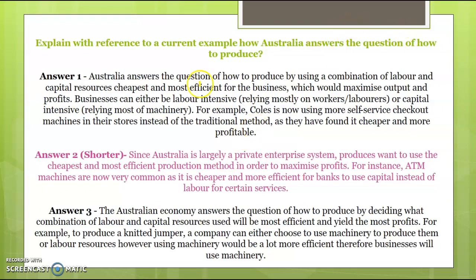How do we answer the question of how to produce? Australia answers the question of how to produce by using a combination of labour and capital that is cheapest and most cost efficient, which would maximise profits. They can either be labour intensive, relying mainly on workers, or capital intensive, relying mainly on machinery. And then you can provide an example. So Coles is now using more self-service checkouts because it's cheaper than the traditional method of having checkout people doing those roles. It's cheaper and more profitable. Another example might be automated trucks in the future.